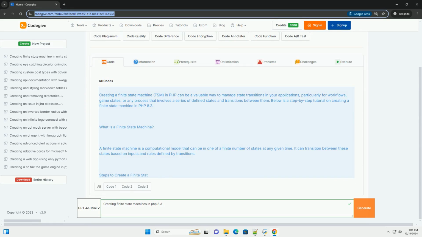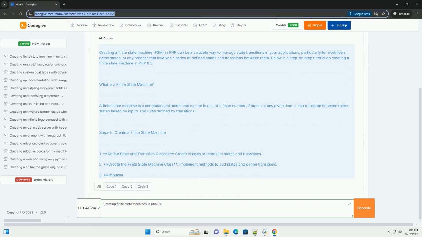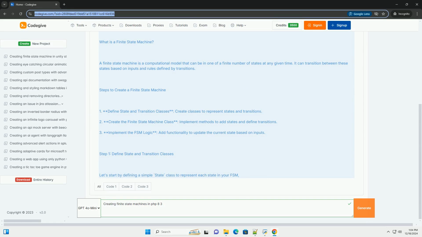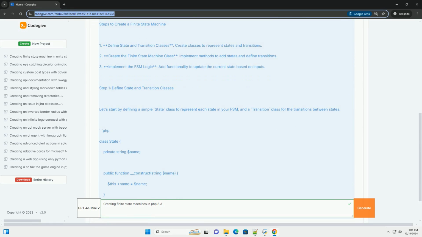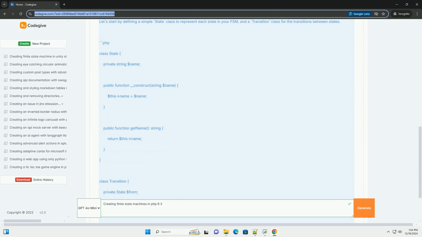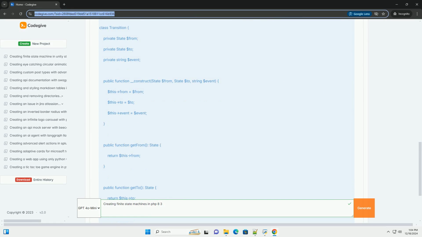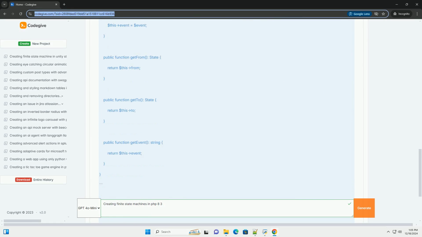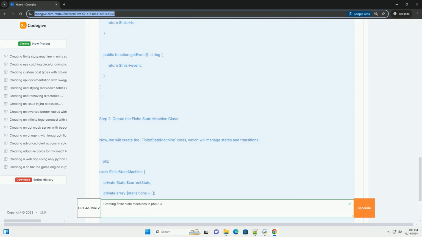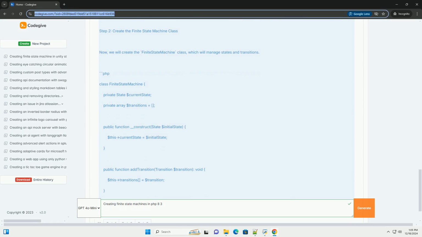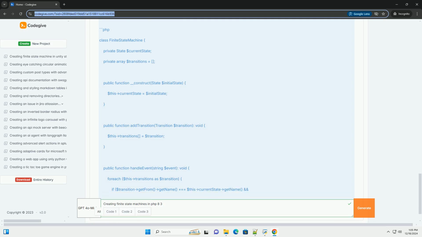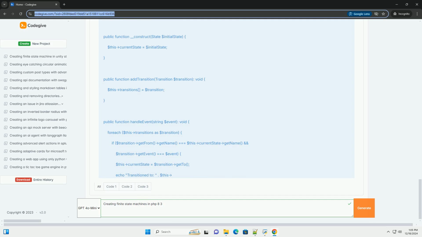Creating a finite state machine, FSM, in PHP can be a valuable way to manage state transitions in your applications, particularly for workflows, game states, or any process that involves a series of defined states and transitions between them. Below is a step-by-step tutorial on creating a finite state machine in PHP 8.3.